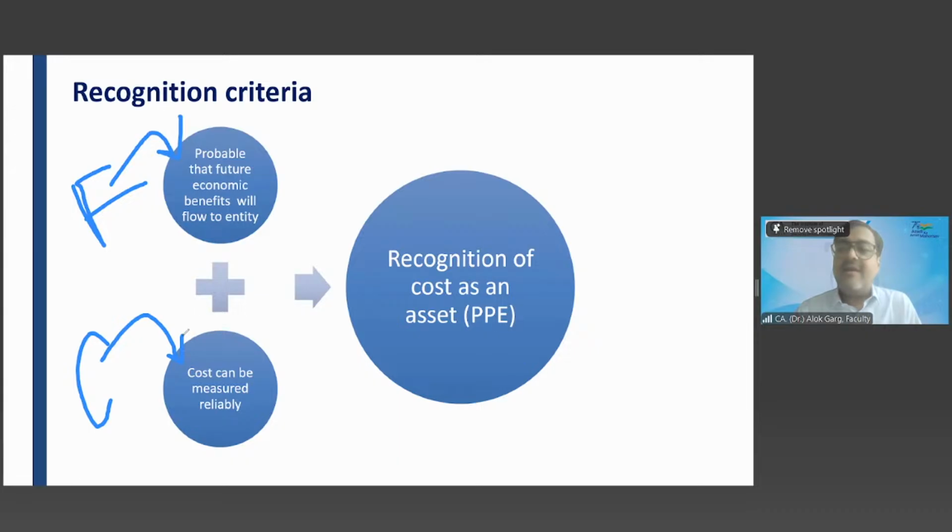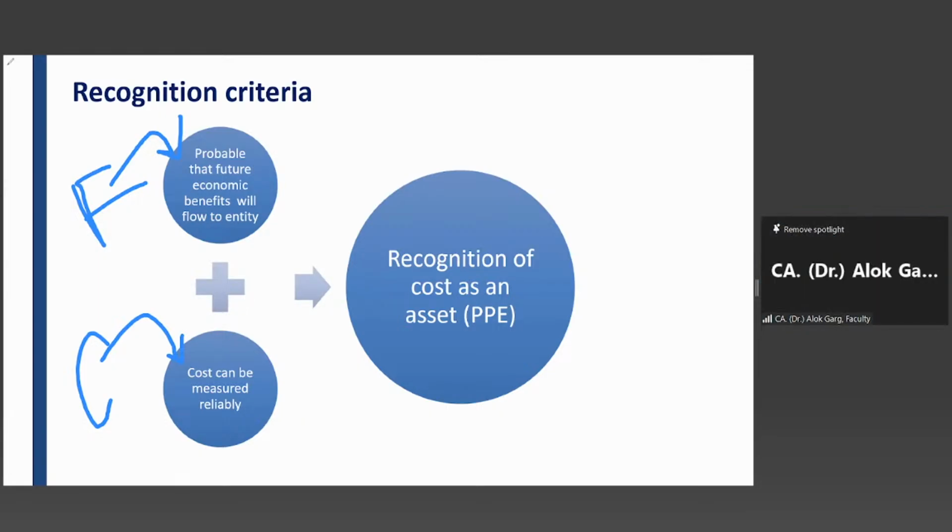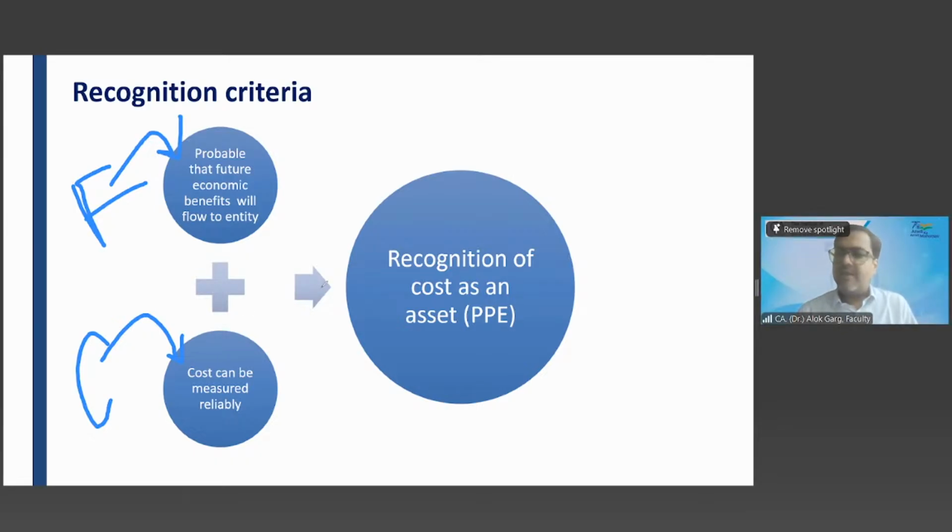And cost can be measured reliably. Generally this is the simplest kind of criteria, right? Because when you purchase a fixed asset, when you purchase PPE, you will get an invoice. You know the cost, right? But if it is probable that future economic benefit will be received, then only you can capitalize that item as a PPE.